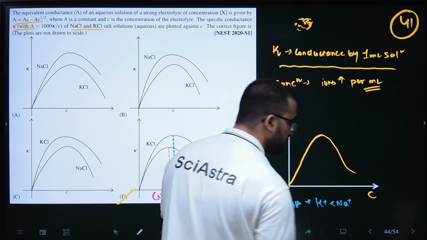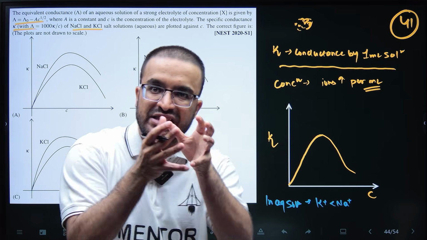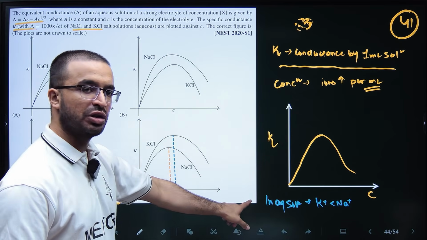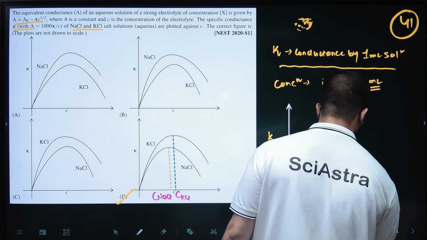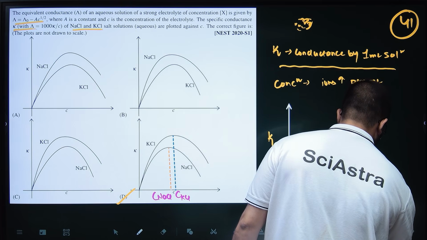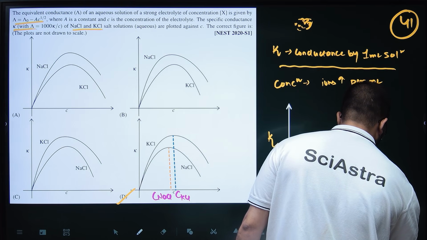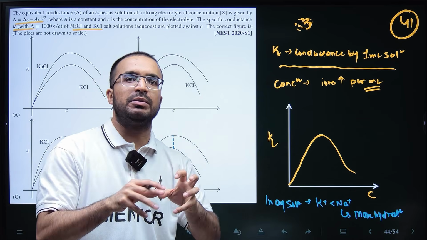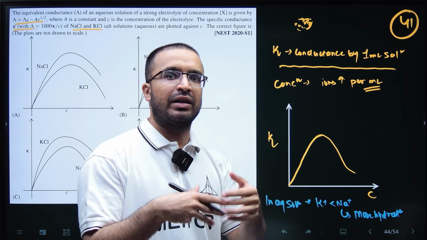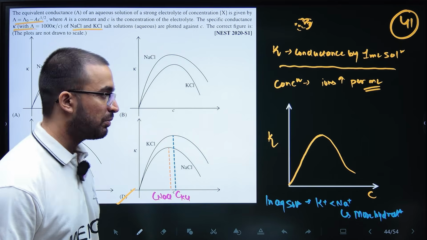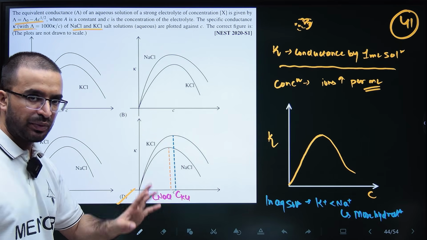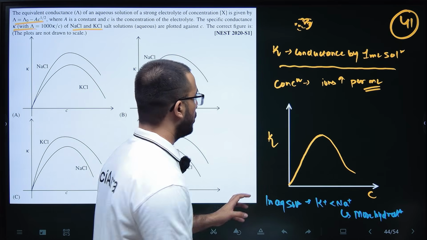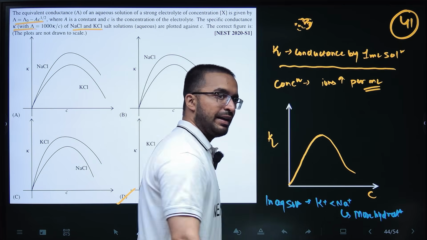Why? Na plus in originality has less size than K plus, but in aqueous solution Na plus will have more hydration. So if it is more hydrated, more water molecules will surround Na plus, so it will be a bulkier hydrated ion as compared to potassium plus. So if this is a bulkier ion, then as you increase the concentration of Na plus,